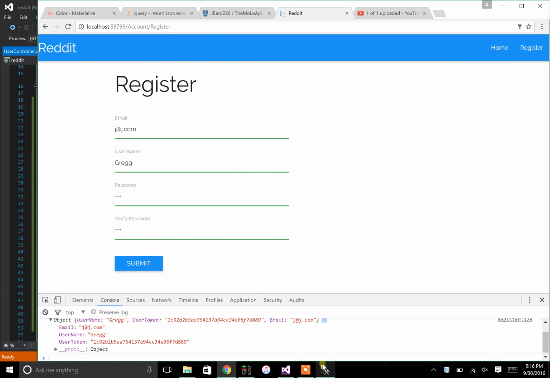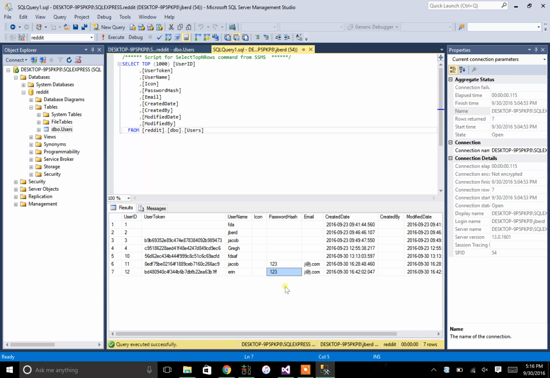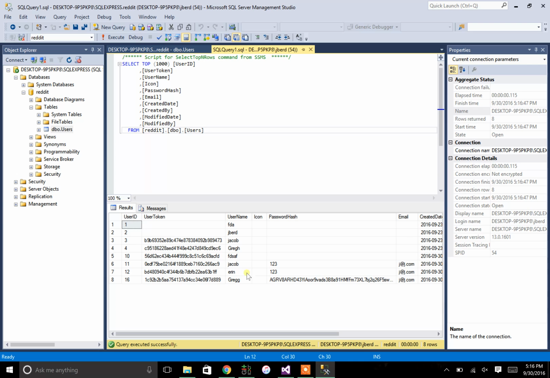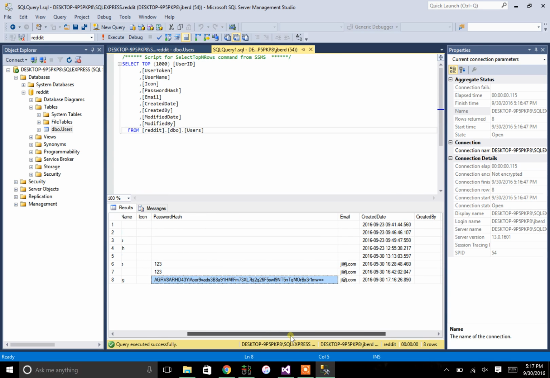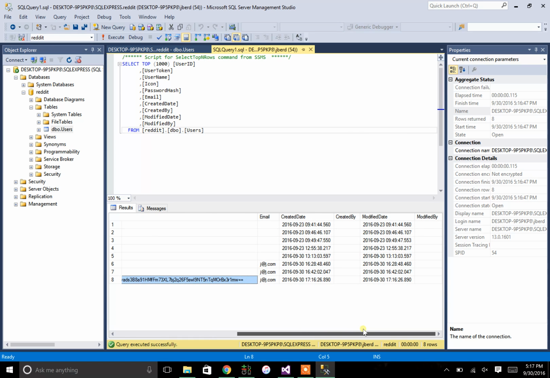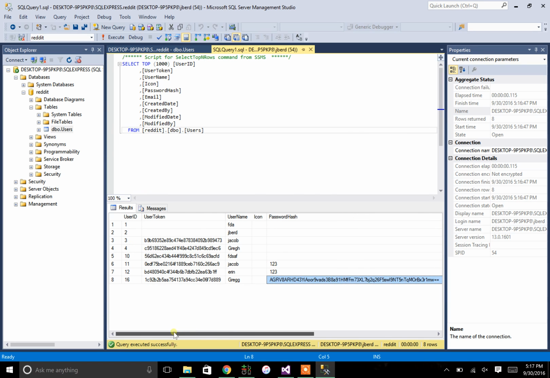log them in. But if we look at our database, right, we have our old users, and if I execute this select statement again, we'll actually see a new user in there, and their user token is that character string. User was Greg, right? And now the password hash is something that I cannot interpret at all, and that only that Crypto password hash knows, so that we can use it to properly log them in and be secure against hackers and things that would happen to us. And that's password hashing.